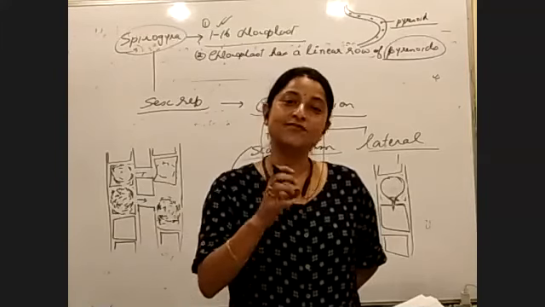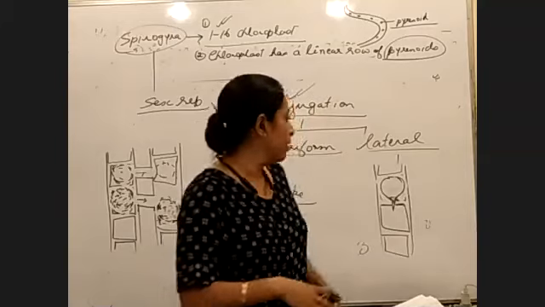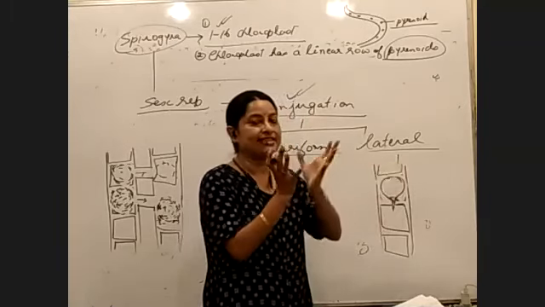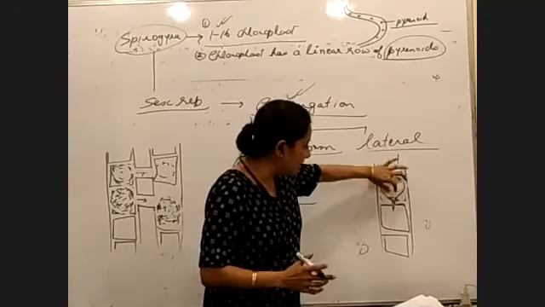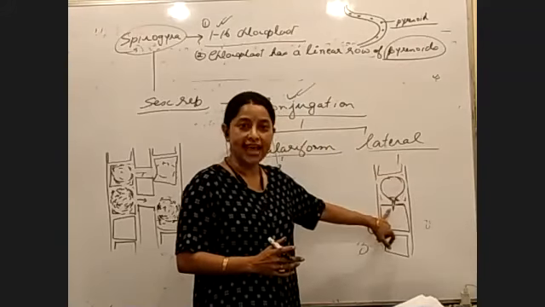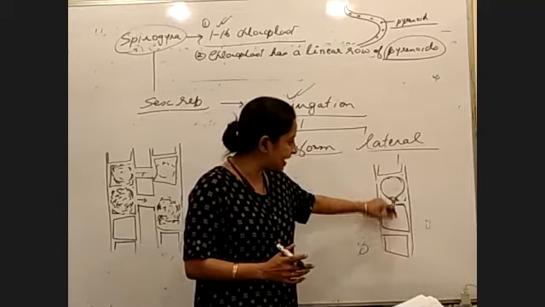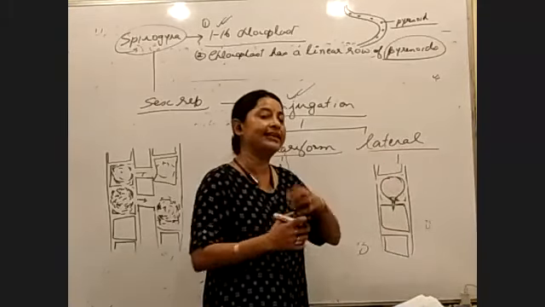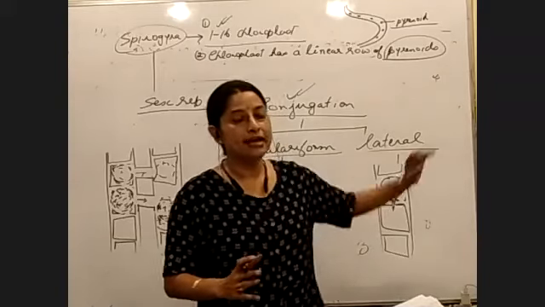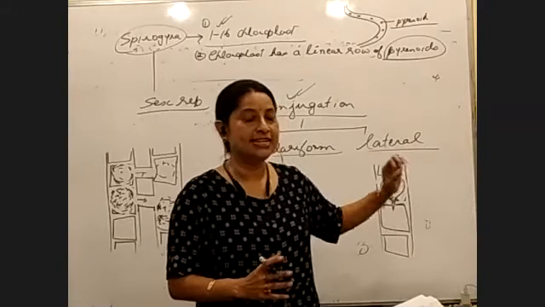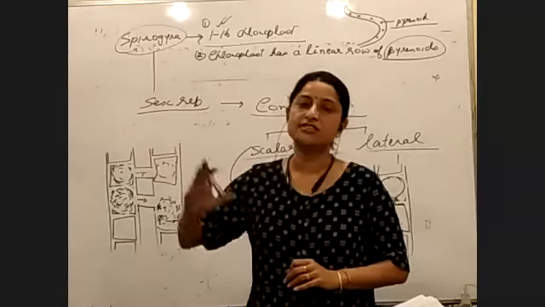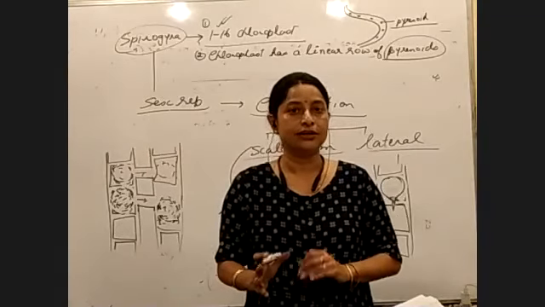Any cell can fuse with any cell, right? If this cell will fuse with this, the contents will take a pear shaped structure or it will have a pointed edge. And with this pointed edge, it will penetrate to the second cell and fuse together and ultimately form the zygote. If this type of a process is seen, it is called lateral conjugation. If this type of a process is seen, it is called scalariform conjugation. Is the point clear?